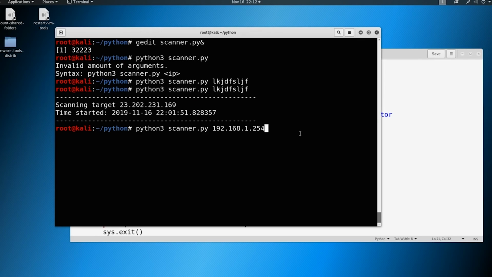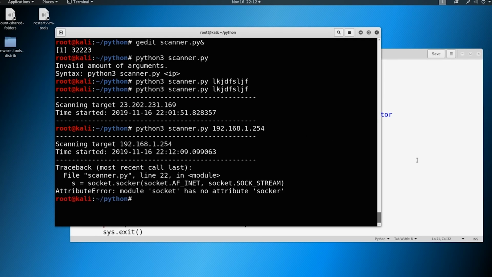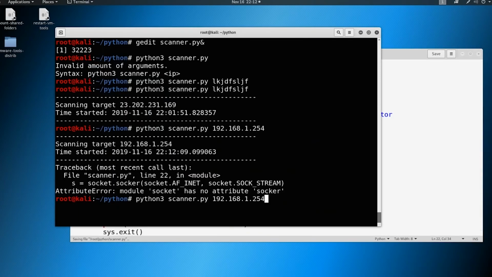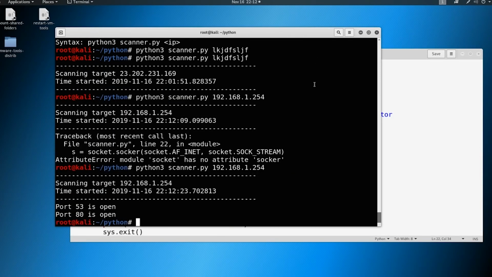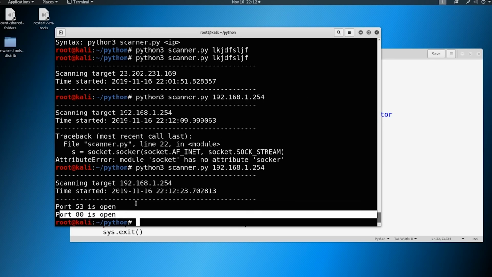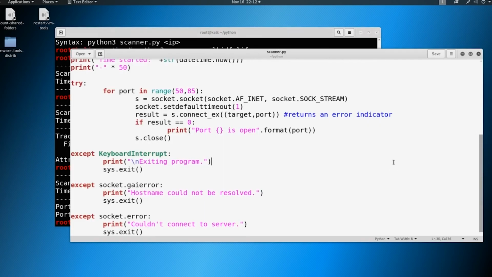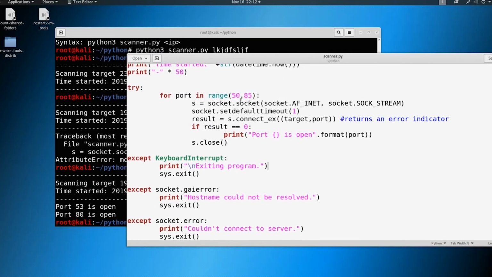So I'm going to go ahead and run this. And I have a typo. I have something called soccer here. I sure do. If you caught that originally, good job. You knew I was going to mess up. Let's try it one more time. And there you go. It ran through it really fast and said port 53 is open, port 80 is open, and immediately it knew. So it did its job. It went out there and found port 53 and port 80, which is what I was expecting. Hopefully yours did the same.